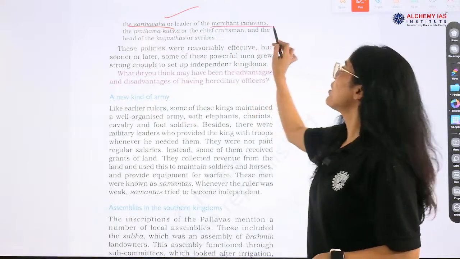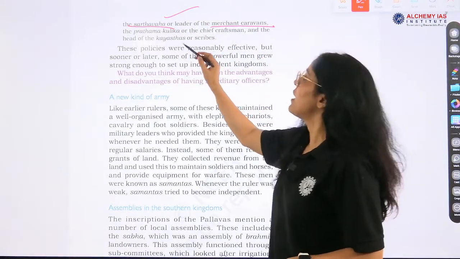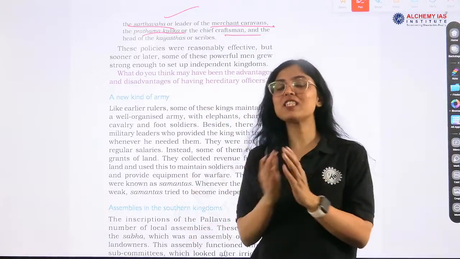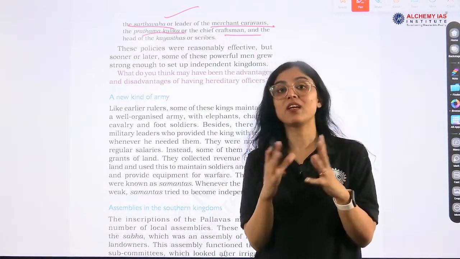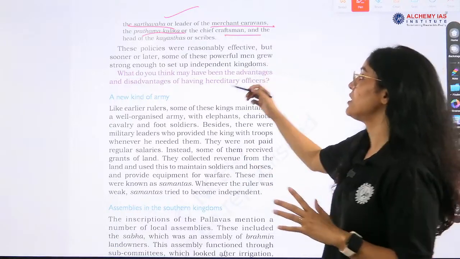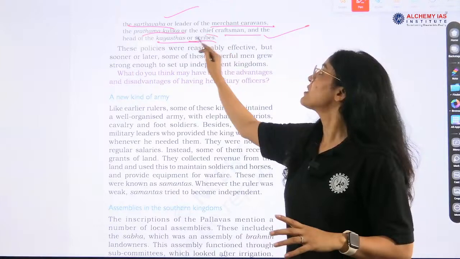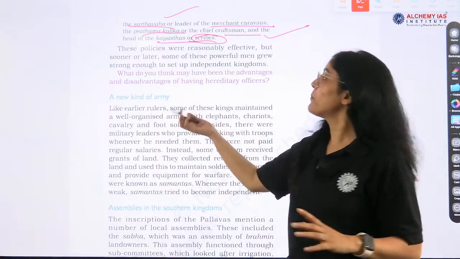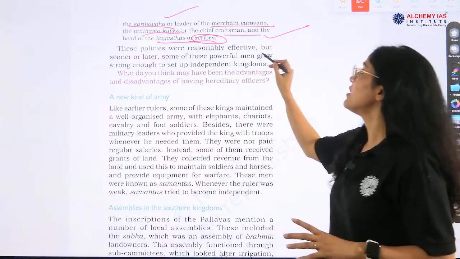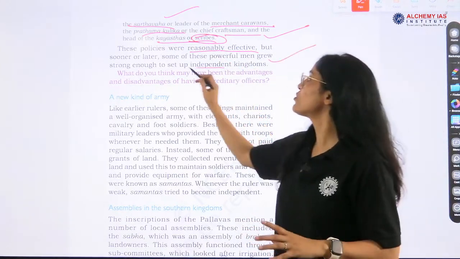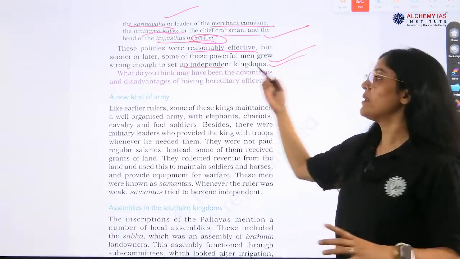The leader of the merchant caravans, and the Prathama Kulika or the chief craftsman. All these posts are very important, and their meaning, what is the responsibility, is also important. And the head of the Kayasthas or scribes. Okay. So, these are the people. These policies were reasonably effective, but sooner or later men grew strong enough to set up independent kingdoms.